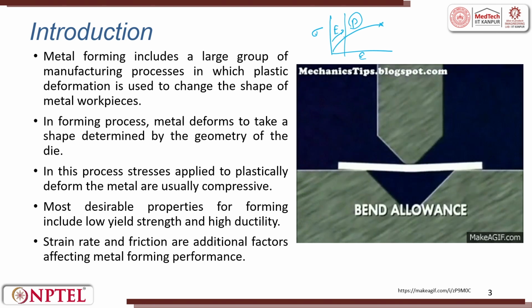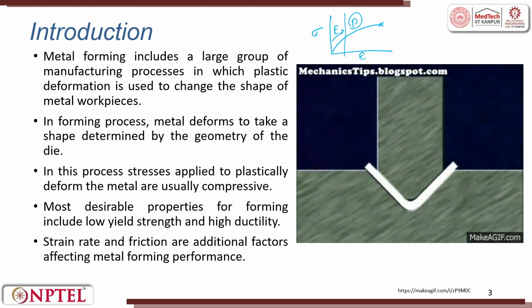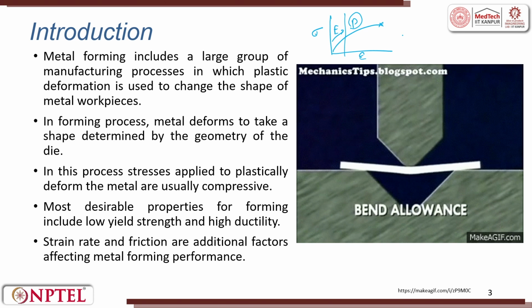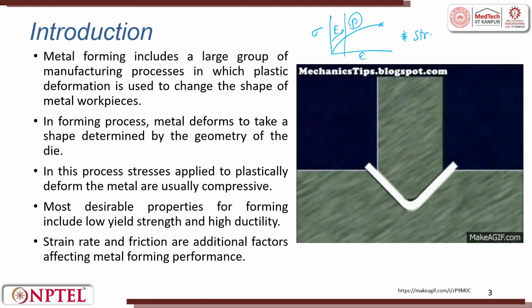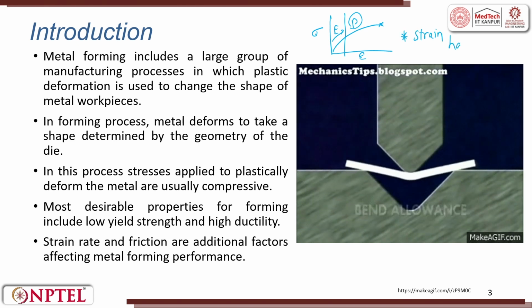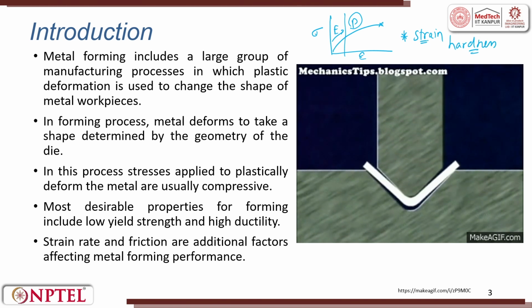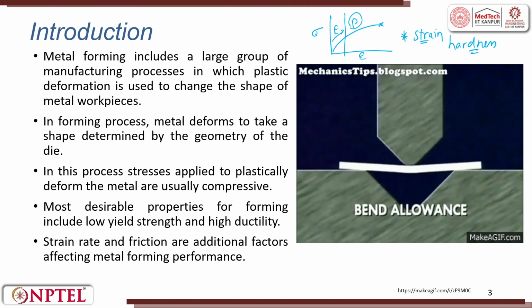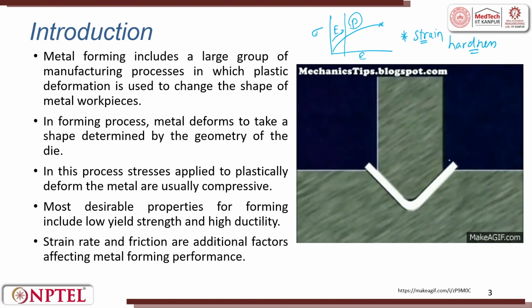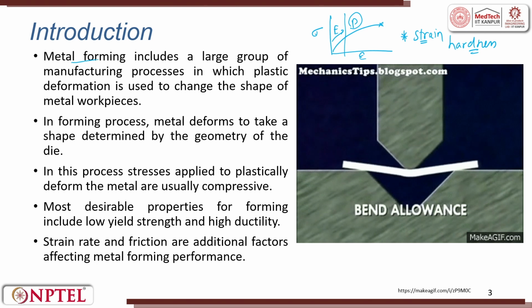Here, interestingly, when you get into it, there is a phenomenon called strain hardening. The strain hardening phenomenon happens and you are able to improve the mechanical property, get a very hard output from the sheet, and then you try to give a shape to it. So, that is metal forming.